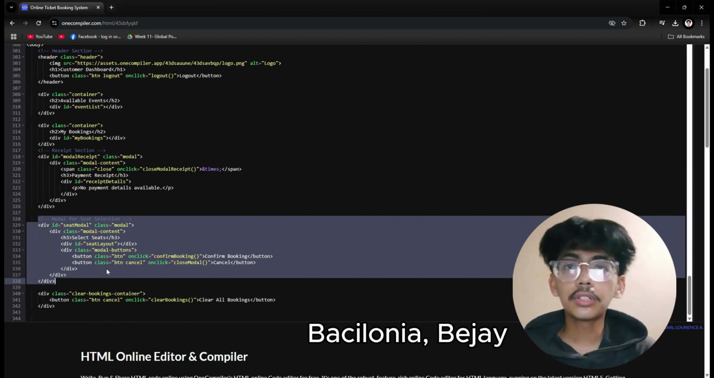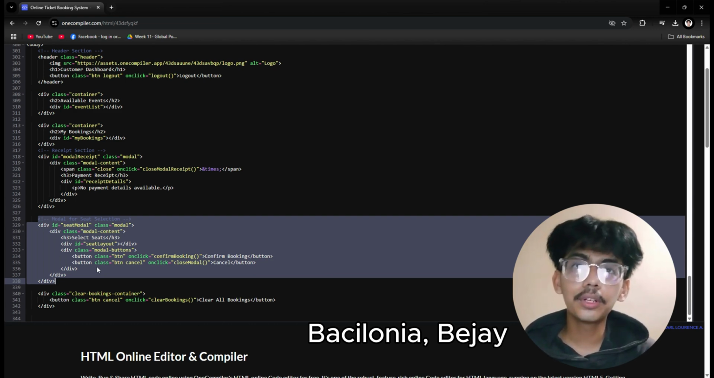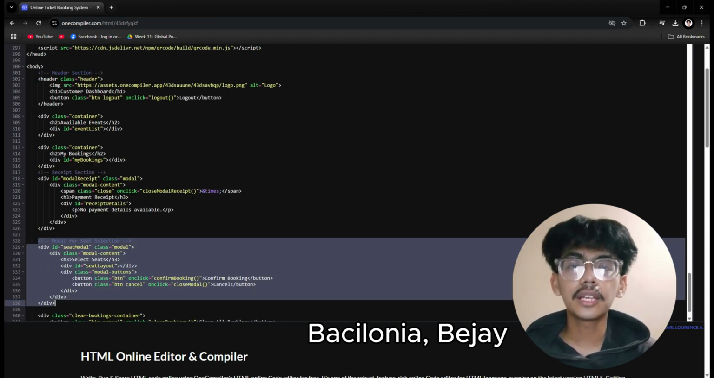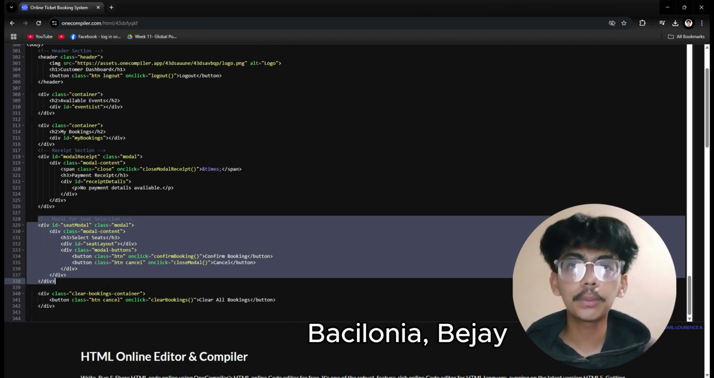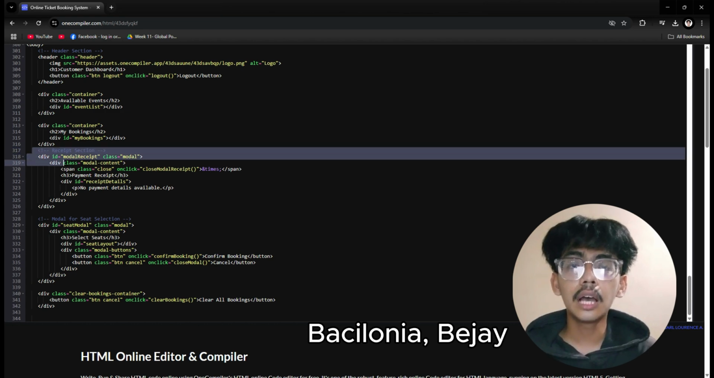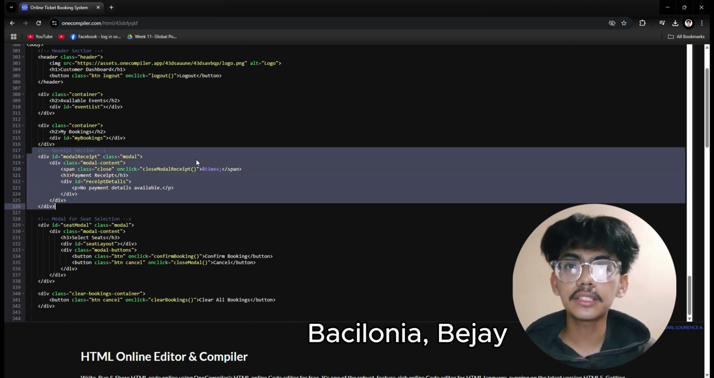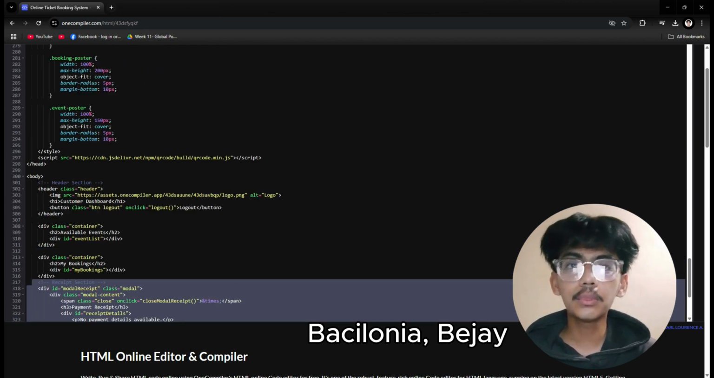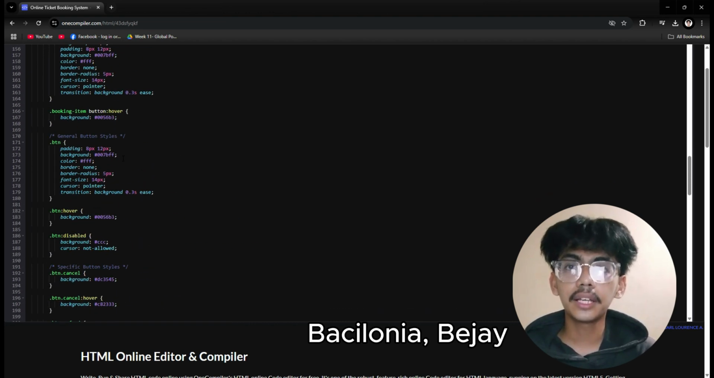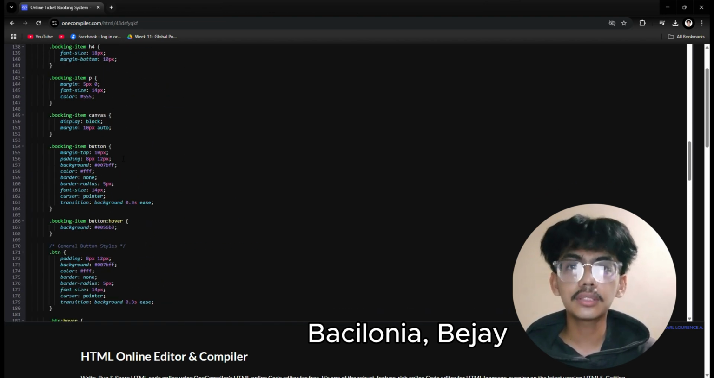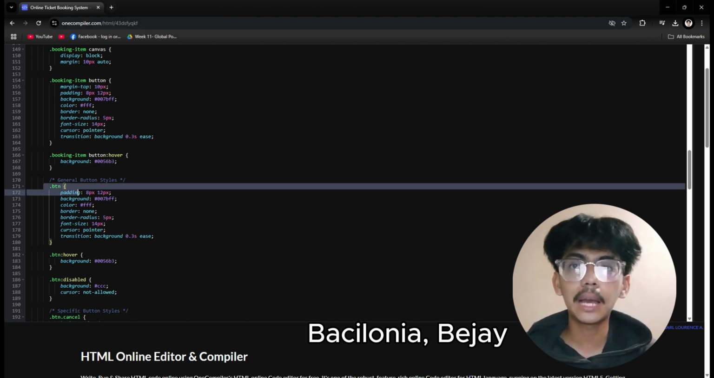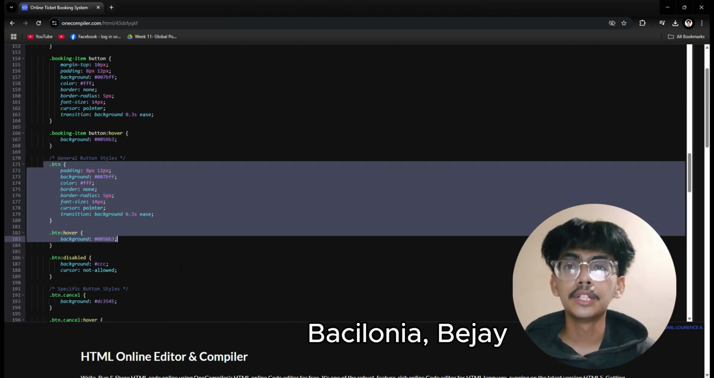The design also includes modals, or pop-up windows, that appear when needed. One of them is for selecting seats, where the user can click on boxes that represent seats. Available seats are gray, selected seats turn green, and already booked seats appear red. Another modal is used to display the receipt after a successful booking.